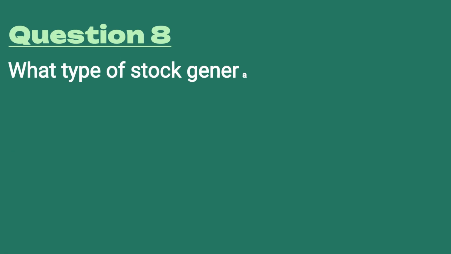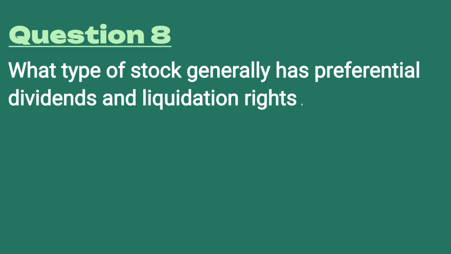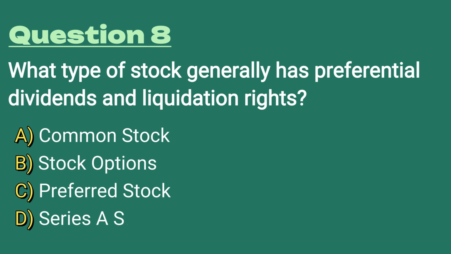Question number 8. What type of stock generally has preferential dividends and liquidation rights? A, common stock, B, stock options, C, preferred stock, D, Series A stock.